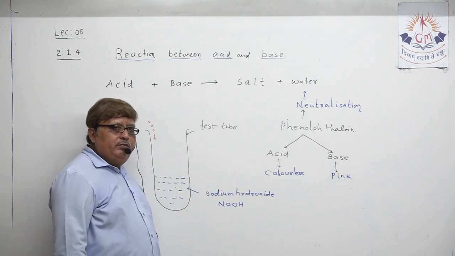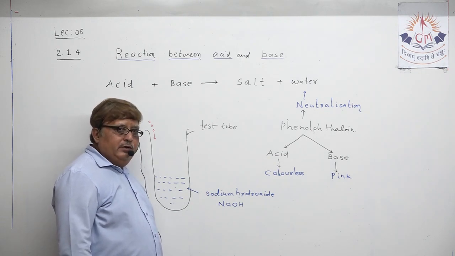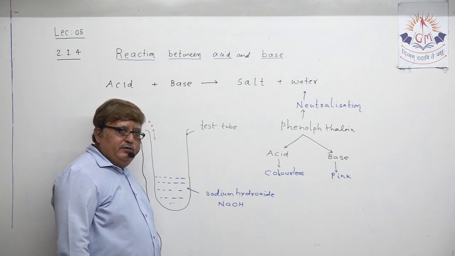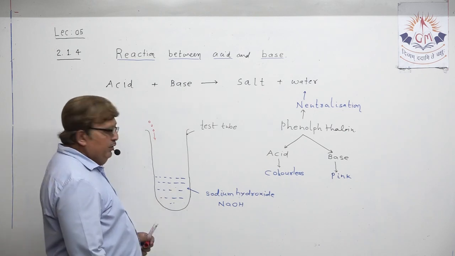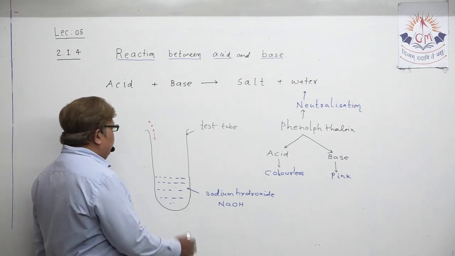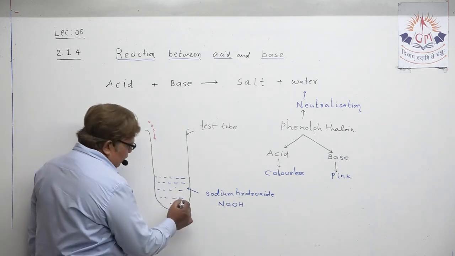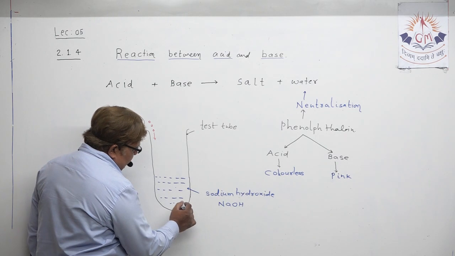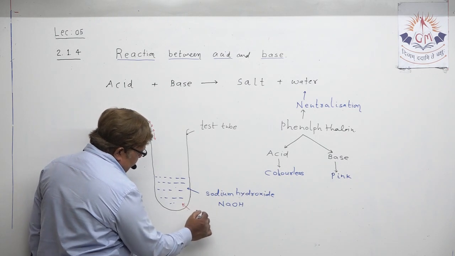With phenolphthalein, base imparts which color? The base imparts pink color. So this transparent solution, by addition of phenolphthalein, turns pink in color.